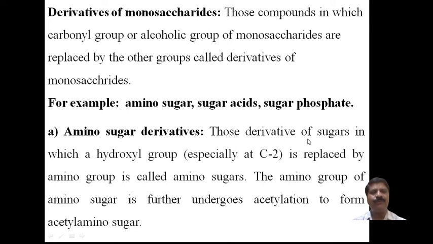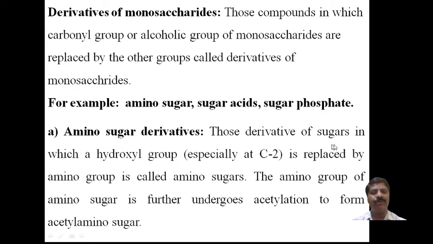Those are derivatives of sugars in which a hydroxyl group, specially at the carbon 2 position, should be a secondary group. In glucose and fructose, the hydroxy group present on the 6th carbon atom should be primary, but on the other carbon atoms it should be secondary.